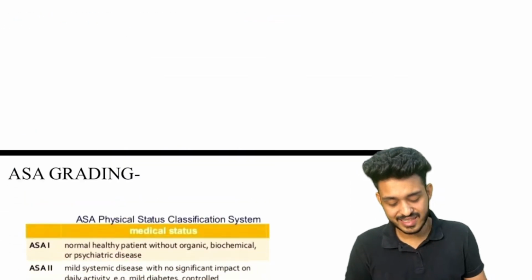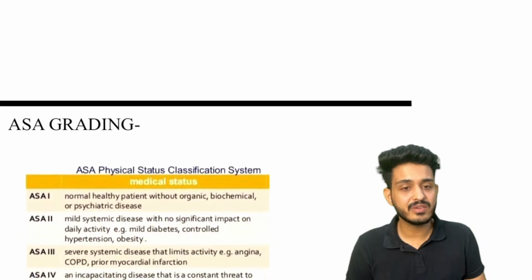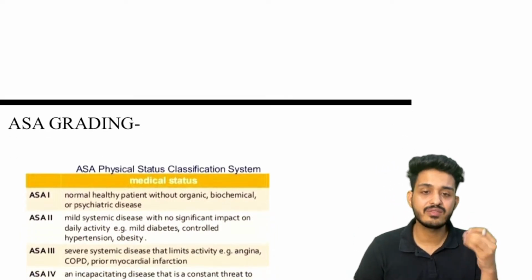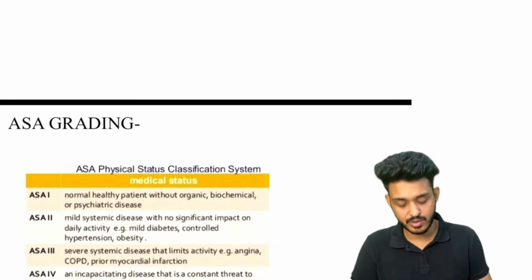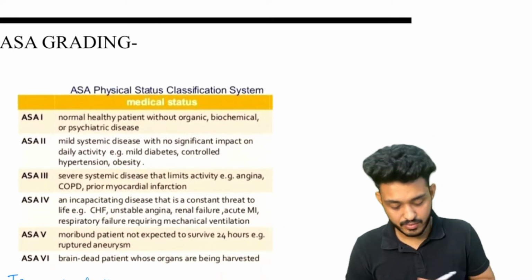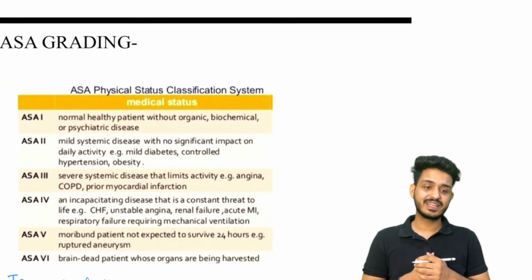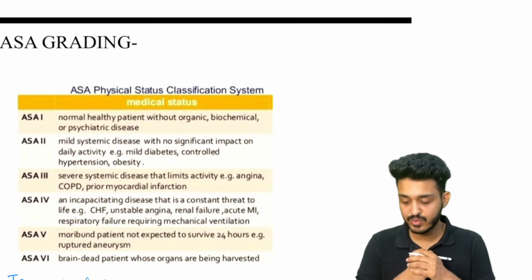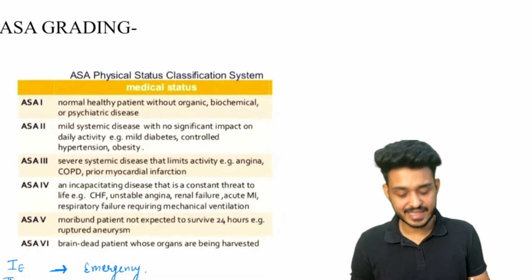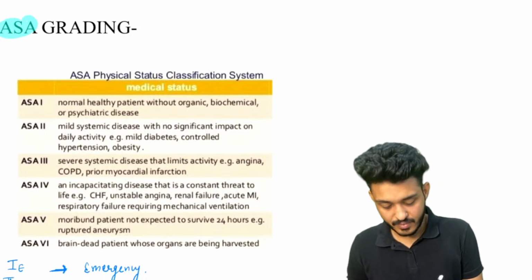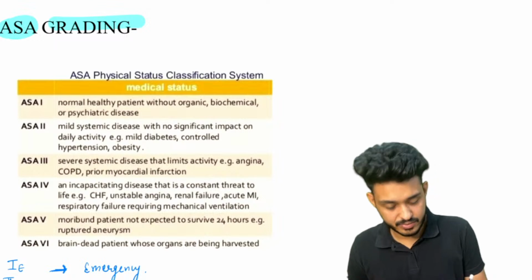Try to understand what those things are. One by one we will open all the options and see them, because so many questions have been asked from this particular topic. First of all, that is your ASA grading. What is it, sir? ASA grading, what is this? What are we going to see in the ASA grading? Look here.